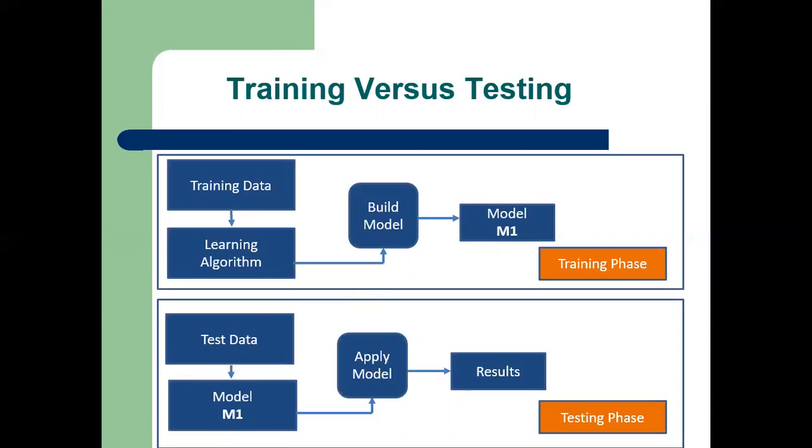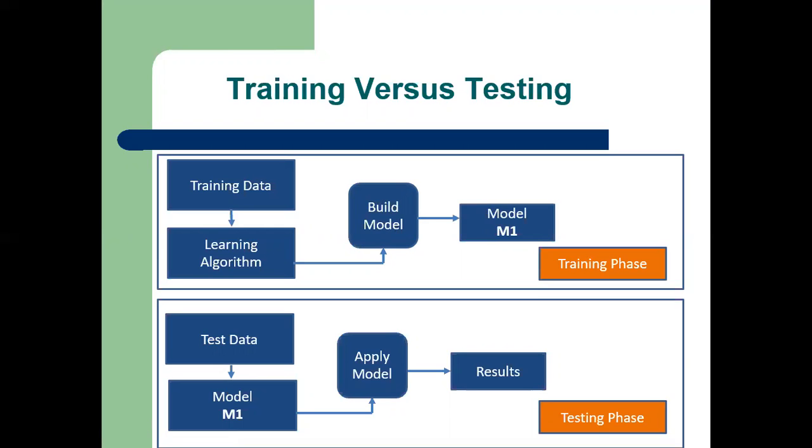The output of this training process of the machine learning algorithm is the machine learning model, which is shown here. So in this process of training, the data is accepted and the machine learning algorithm generates the machine learning model. A training error is said to occur when the actual output and the predicted output for the training data are not the same. It is always denoted by the symbol E_in, which refers to the input error. The learning model is ideally supposed to result in zero training error, or at least minimum training error.